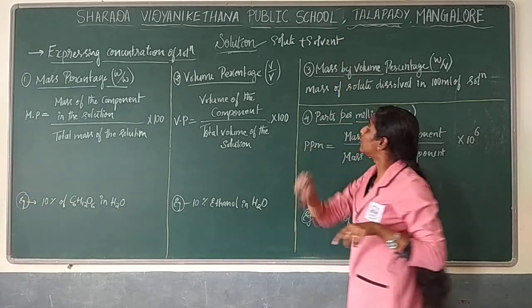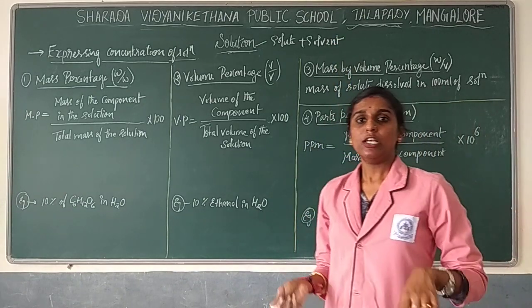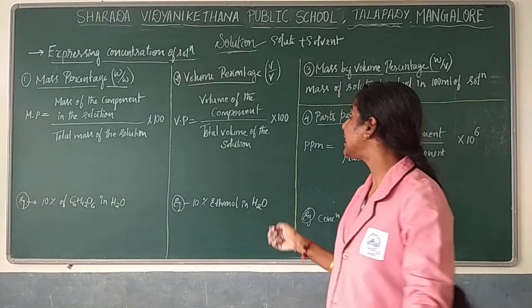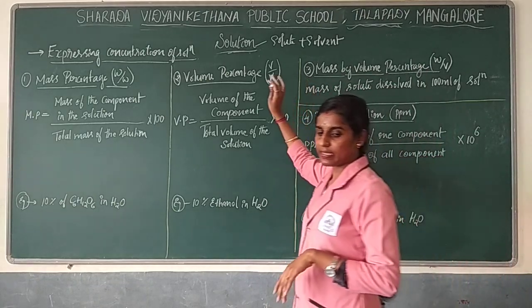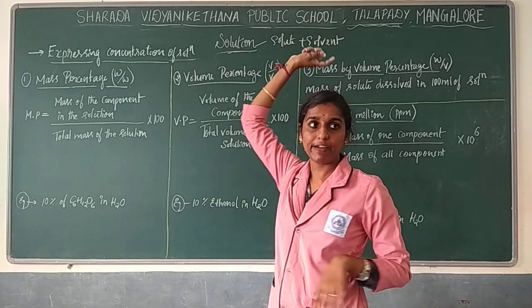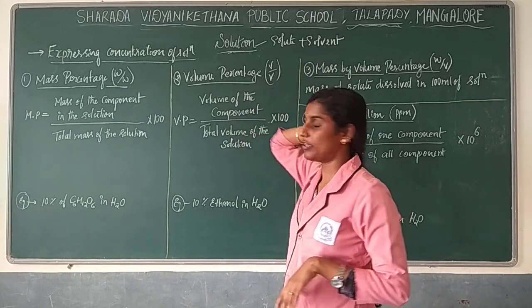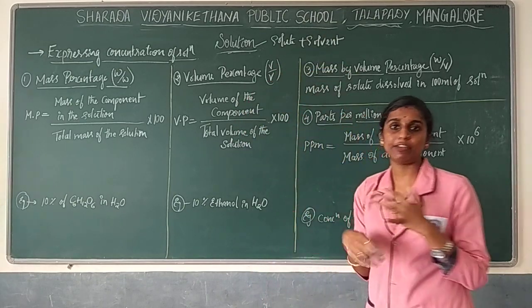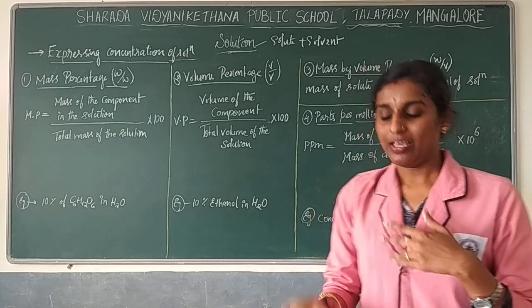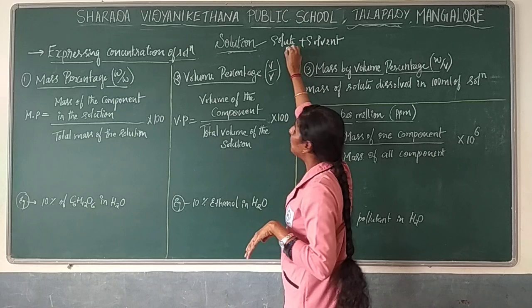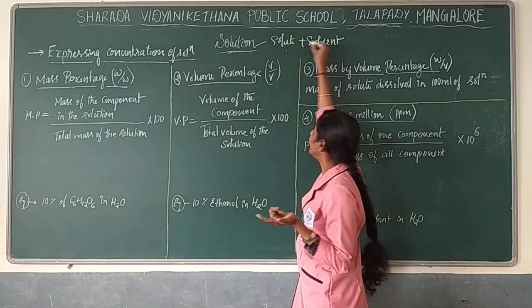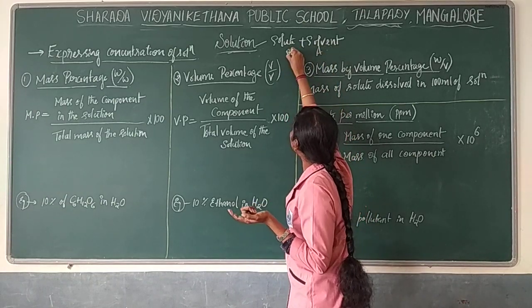It should have solute as well as solvent. So generally we'll just represent the solute and solvent over here. Here we'll represent A as your solvent and B as your solute. In this chapter, whenever we represent A and B, remember A represents the solvent and B represents the solute. So A is solvent, B is solute.